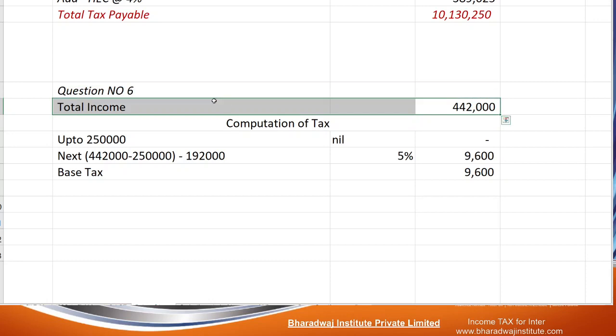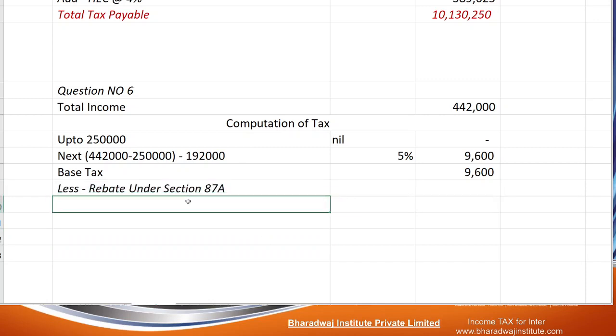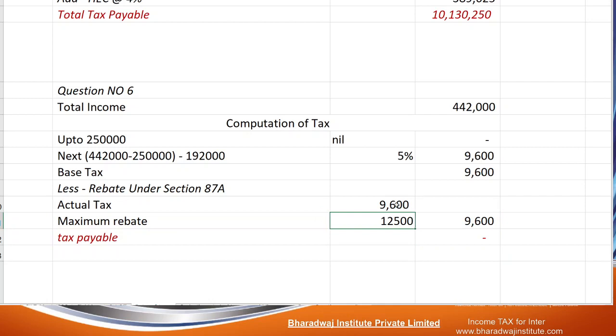Since the income is not exceeding 5 lakhs, he is eligible for a rebate of maximum 12,500 rupees. Actual tax payable is 9,600 only. Maximum rebate available is 12,500. So 9,600 you can claim as a rebate. So what is the tax payable by you? Tax payable is 0.